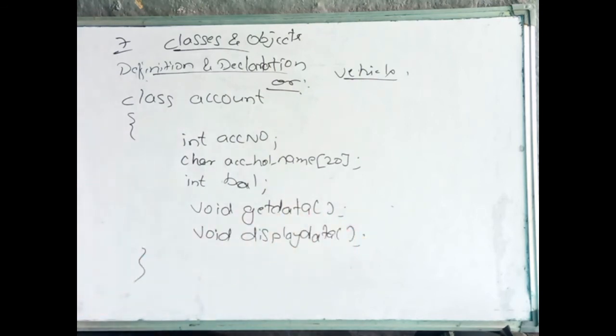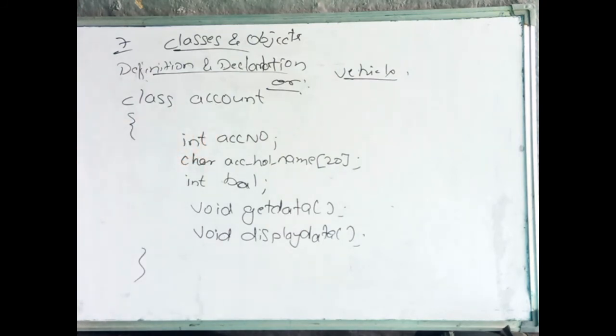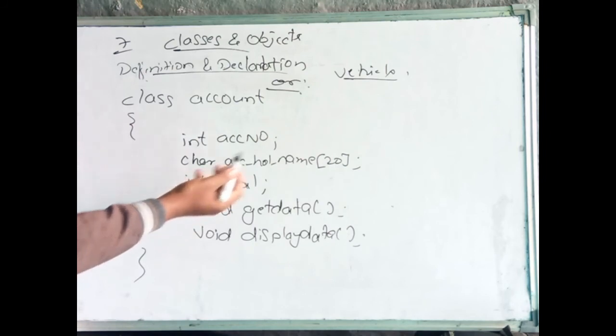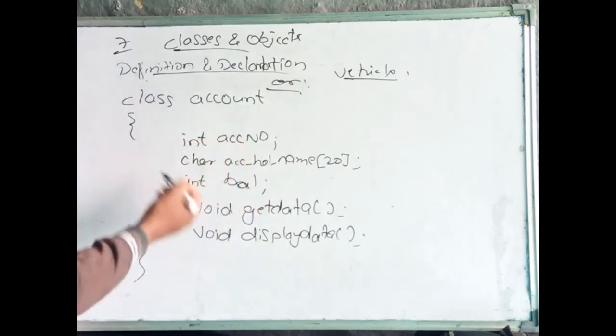Yeah, this is one class. Account is a class. Generally, if you see a bank account, I'm writing here, what are the data that it contains? It contains one account number, account holder name, balance, like that. Some other features are there, I'm writing only three here.